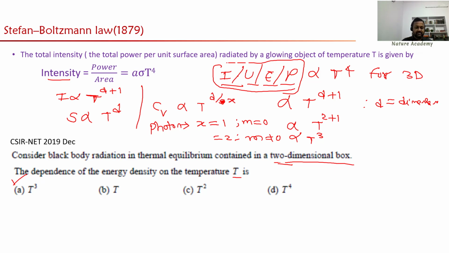Okay, so this is a very simple question. CSIR 2019 December. So the answer is T cubed here, since it is two-dimensional, right?